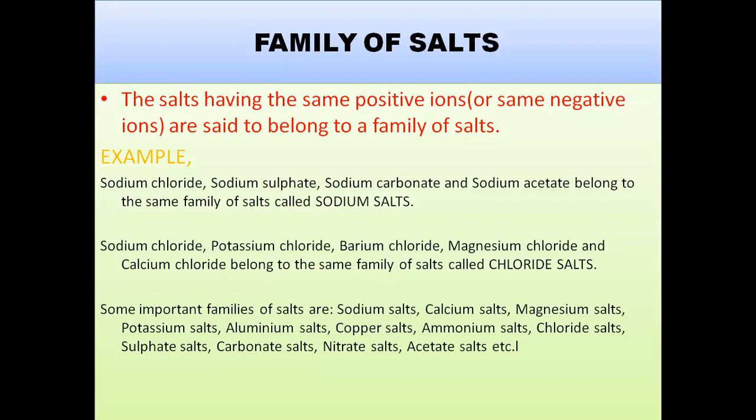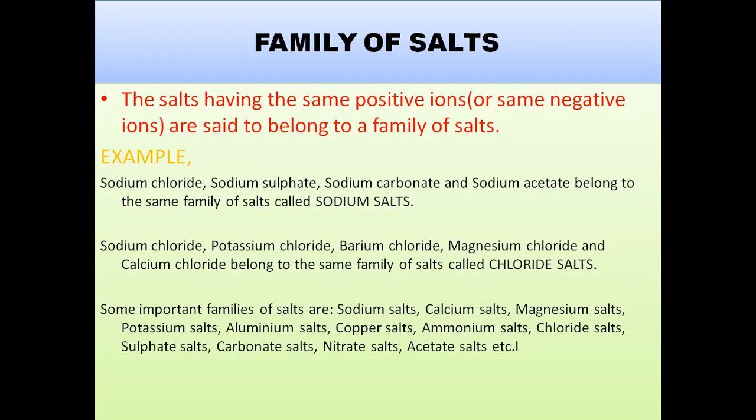Like for example, sodium chloride, sodium sulfate, sodium carbonate, and sodium acetate belong to the same family of salts called sodium salts.